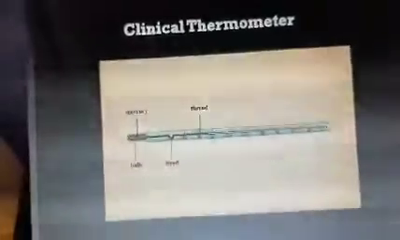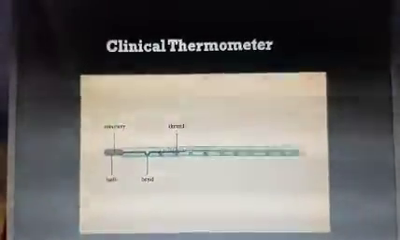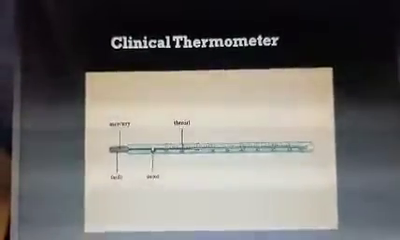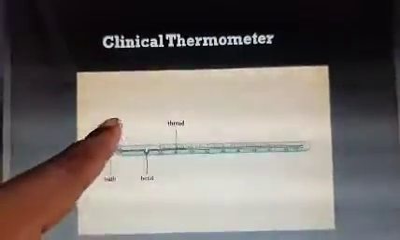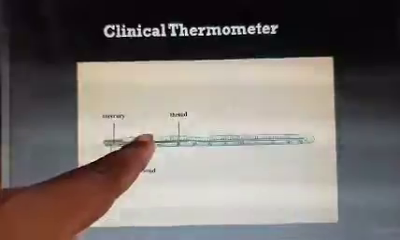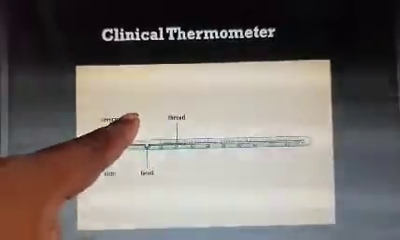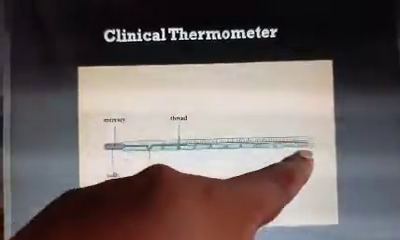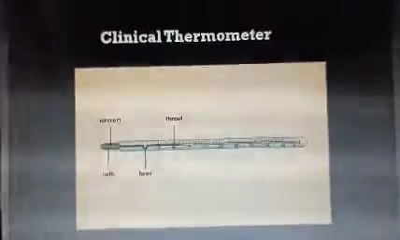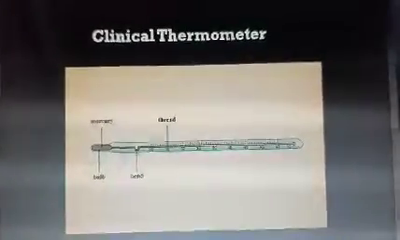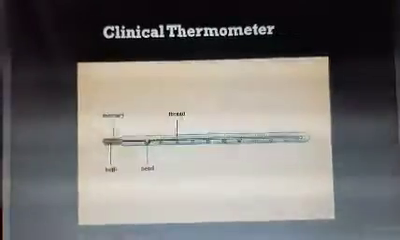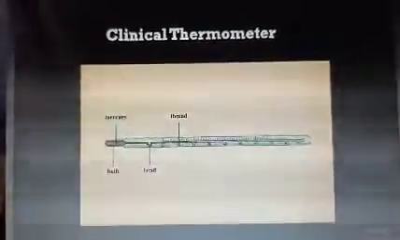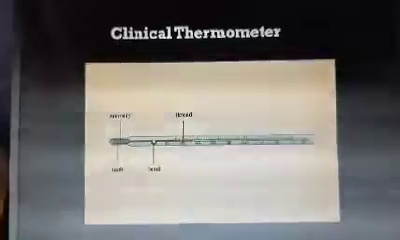Now there is a specific function of the kink, which I am going to explain later. Then there is a mercury thread inside, through which the mercury rises up according to the temperature. And generally the clinical thermometer has a temperature range of 35 to 42 degrees centigrade.